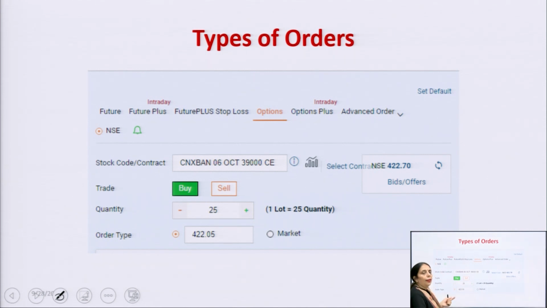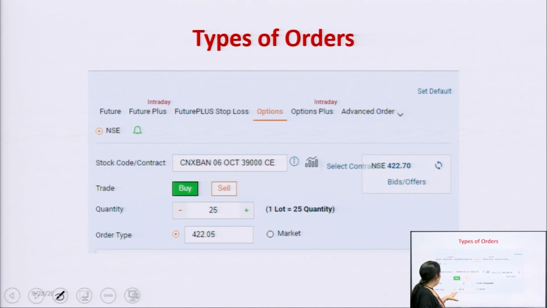As we know, in the case of the options of the Bank Nifty, the lot size is 25. It means the total number of shares is 25. And the order type is this is a limit order and this is a market order. If you are going to put the limit order, it means 422. Right now the market order is 422.20,